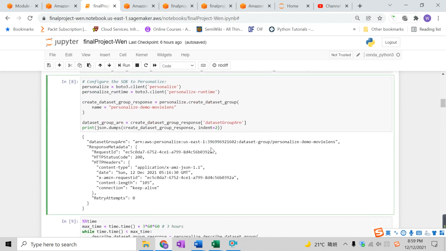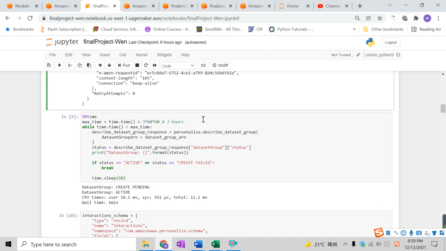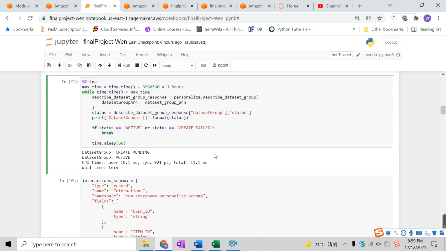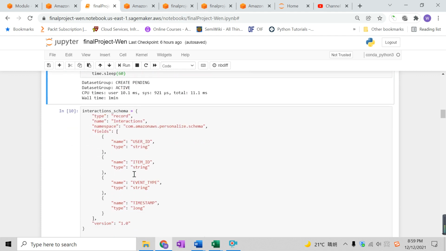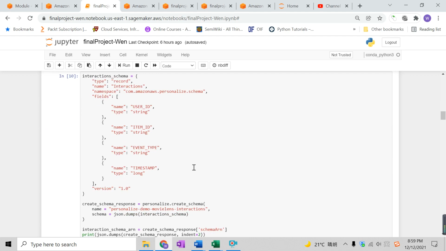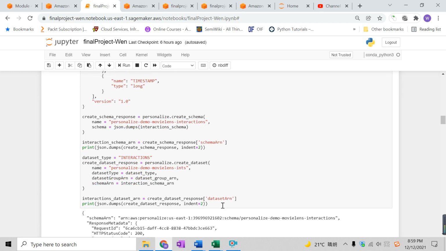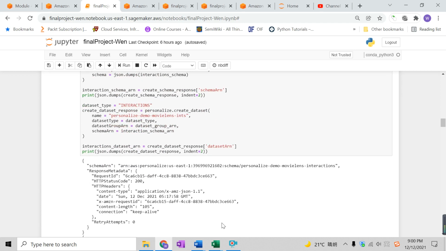So this is creating a dataset, and then this is just checking to see if the dataset is created. As you can see, it took 1 minute to create a dataset. And this is the part where I changed the interaction schema, basically to match the original dataset used in the interactions.csv.